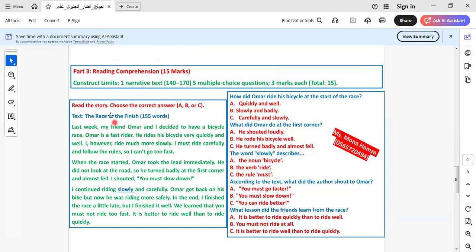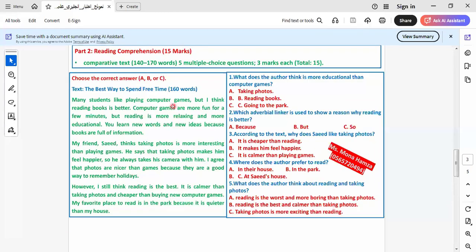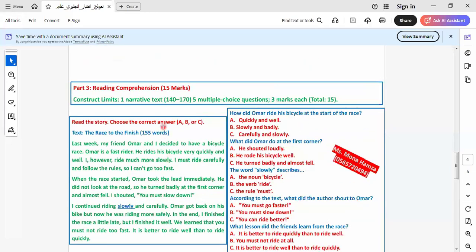This is part 3, reading comprehension. Also, this is a narrative. The previous one was a comparative, and this is a narrative. Narrate means this is a story, and I will narrate it. Okay, this is the meaning of narrate. Narrate means I am telling a story. Okay, let's go to another text in this part.